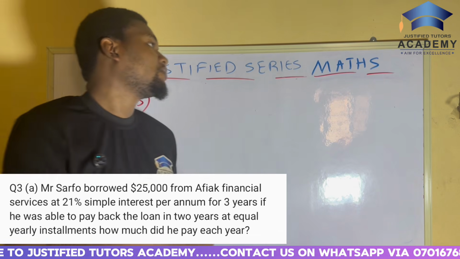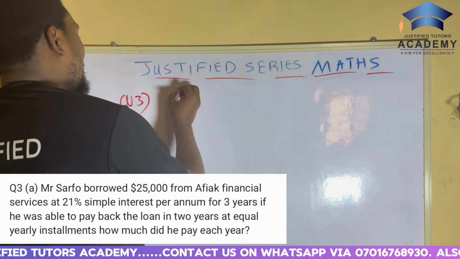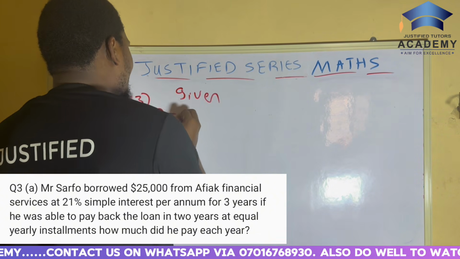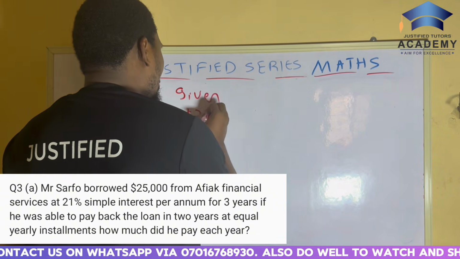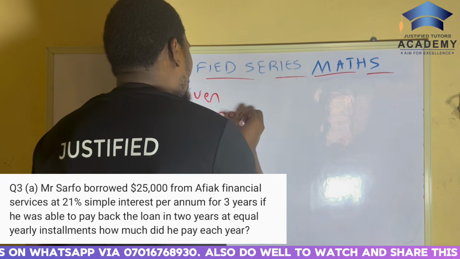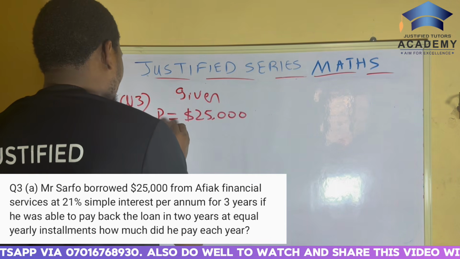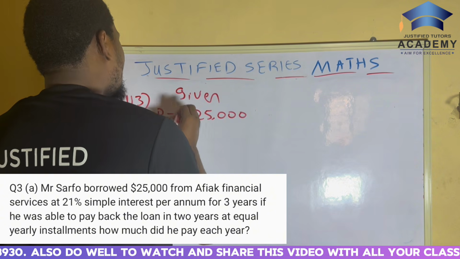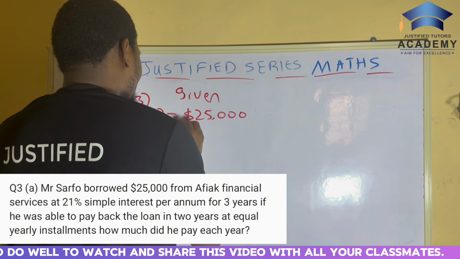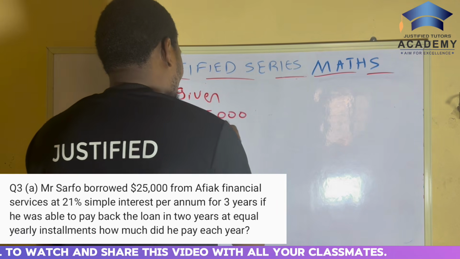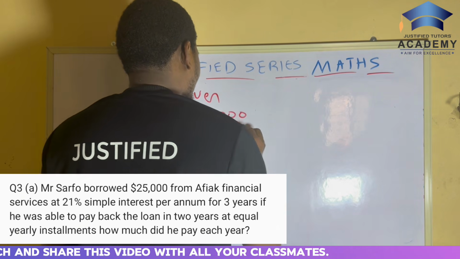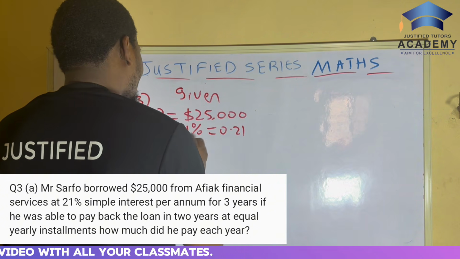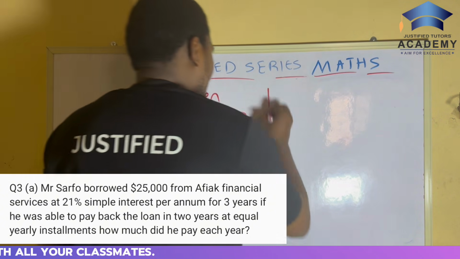So, write out what you are given, everybody. Your principal is the money the man borrowed, which is $25,000. The rate is the percent, which is 21%, same thing as saying 0.21. And the time is 3 years.